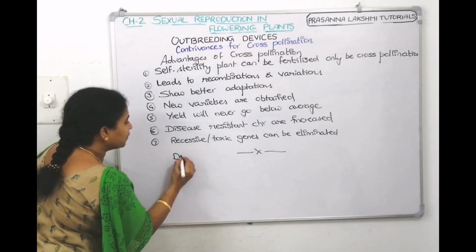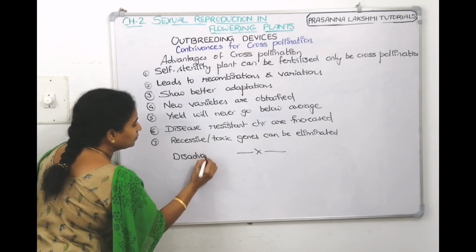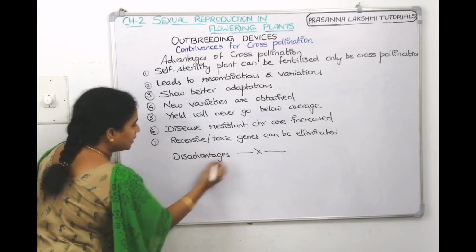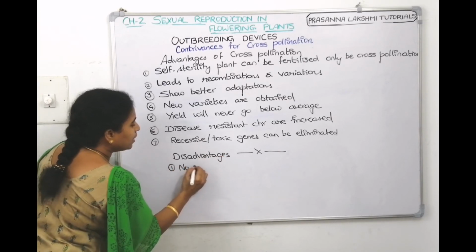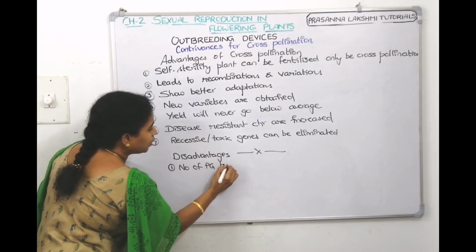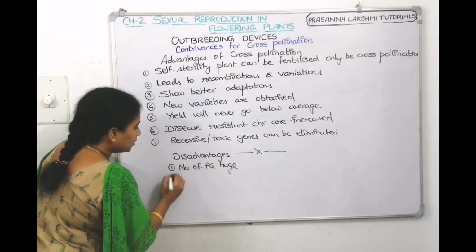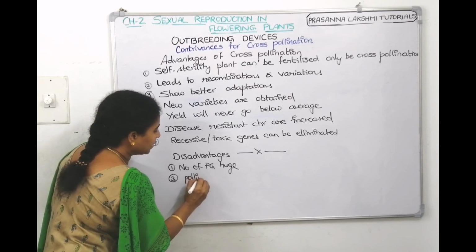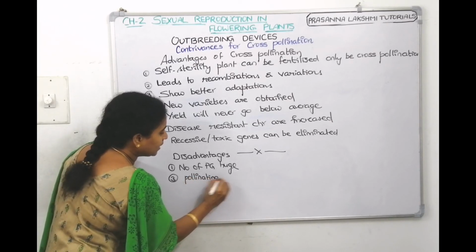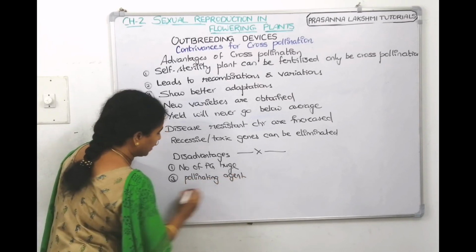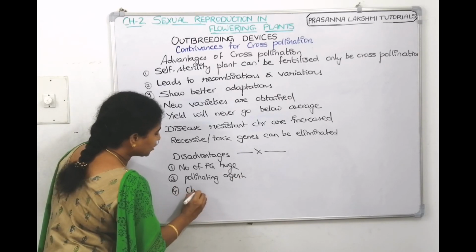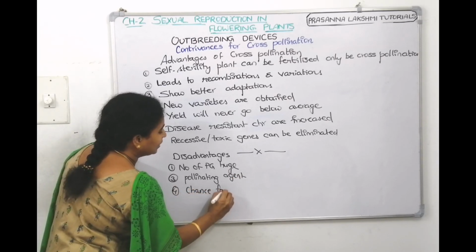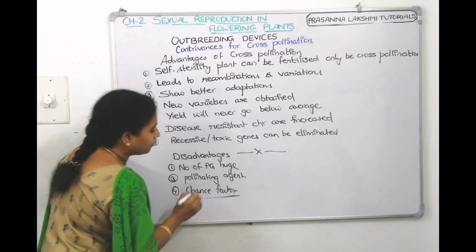So coming to disadvantages, one disadvantage is number of pollen grains should be huge. The second one is requiring a pollinating agent. This is the second drawback. And the third one, it is a chance factor. Pollination will happen or will not happen.